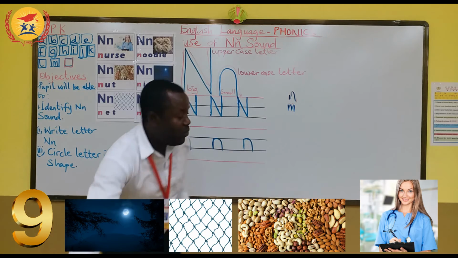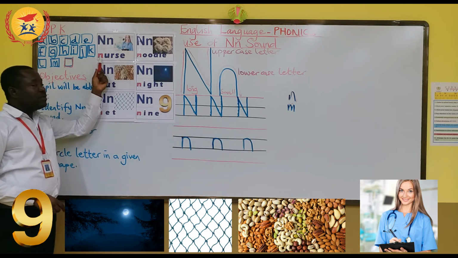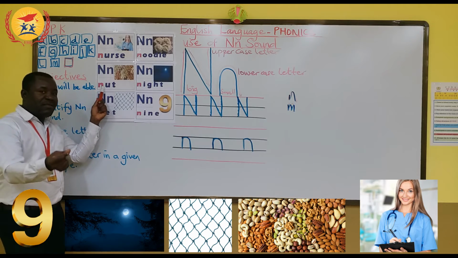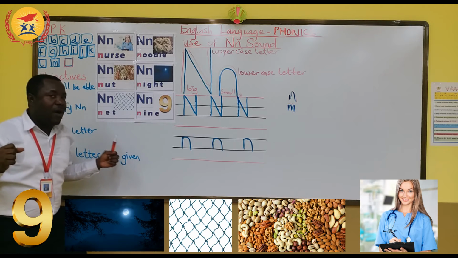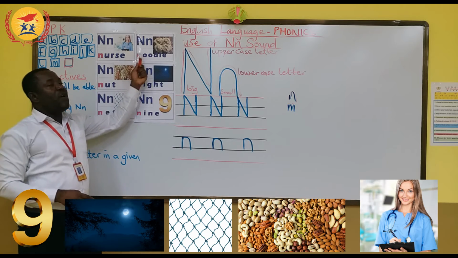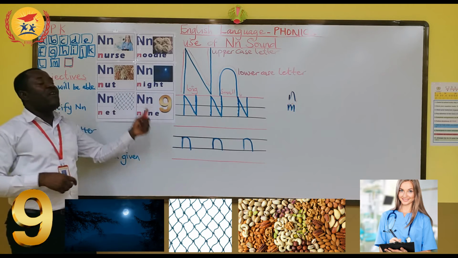So here we are to show you N for nets, N for nuts, and N for net. Go! The ball enters into the net. And N for noodles. Yummy noodles. And then N for night.